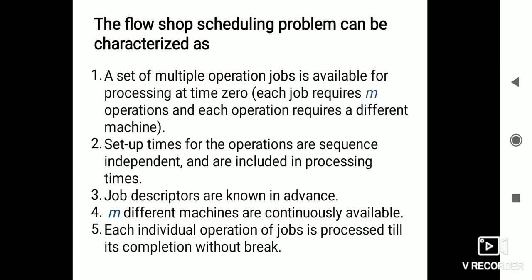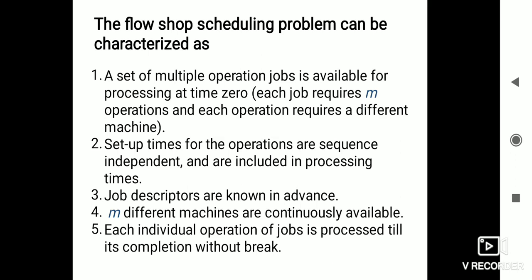A set of multiple operation jobs is available for processing at time 0. Each job requires m operations, and each operation requires a different machine. The set of times for the operations are sequence independent and are included in the processing times.